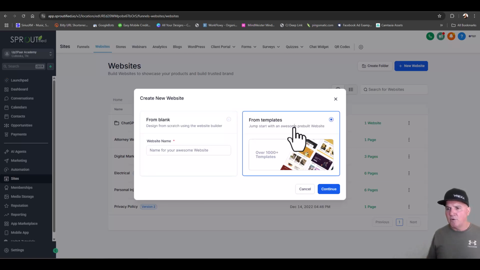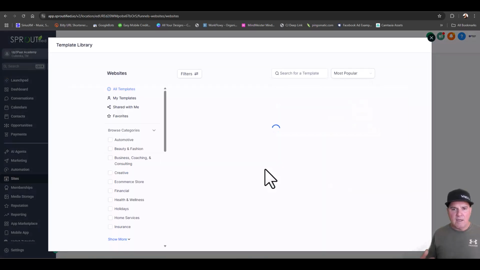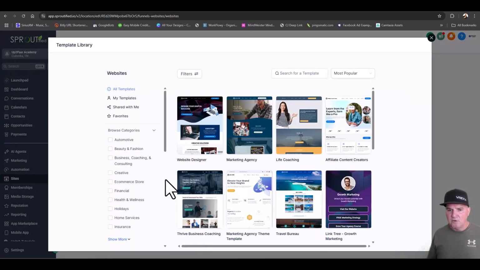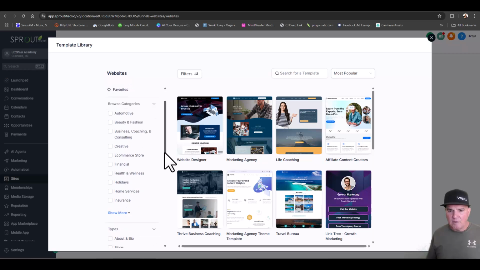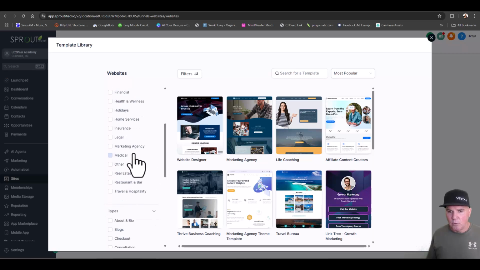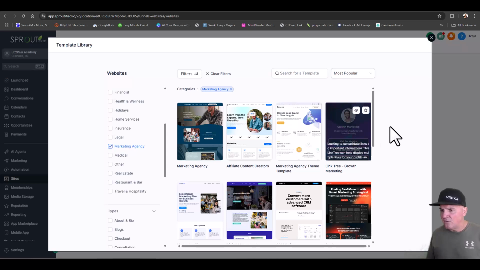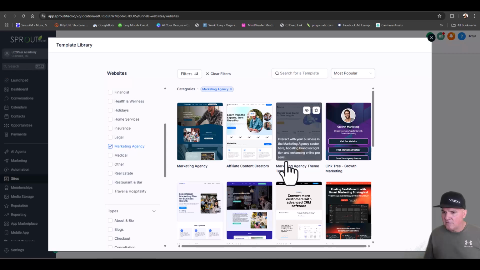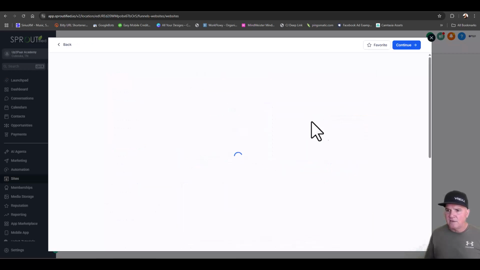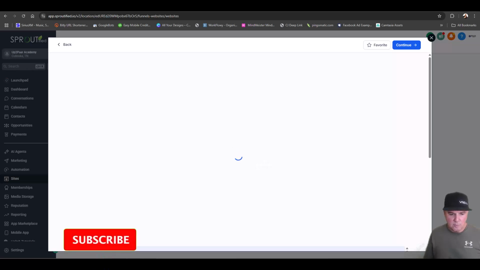So we're just going to grab a free template here. As I said, if you get a domain, you can drop the domain in here. We'll just do a marketing website because that's kind of what we want to do. We want you to be a small marketing agency. So let's look at some of these. Here's one right here. I'm not going to dig in, but you can look at a few of these. You just select the eye here, and you can see what they look like on the back end.